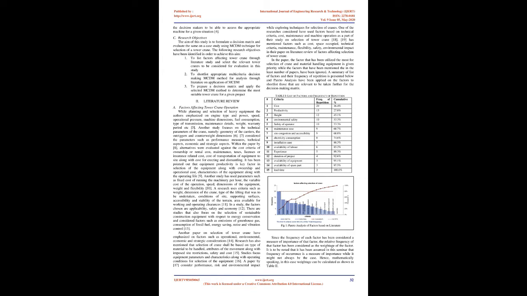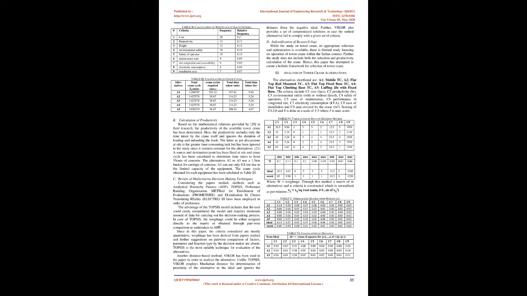Within the paper by [8], alternatives were evaluated against the cost criteria of ownership or rental cost, maintenance, taxes, licenses or insurance-related cost, cost of transportation of equipment to site along with cost for erecting and dismantling. It has been pointed out that equipment productivity is a key factor in selection of the equipment along with ownership and operational cost, characteristics of the equipment along with the operating life. [9] Another study has used parameters such as fixed cost of running the machinery per hour, the variable cost of the operation, speed, dimensions of the equipment, weight, and flexibility.